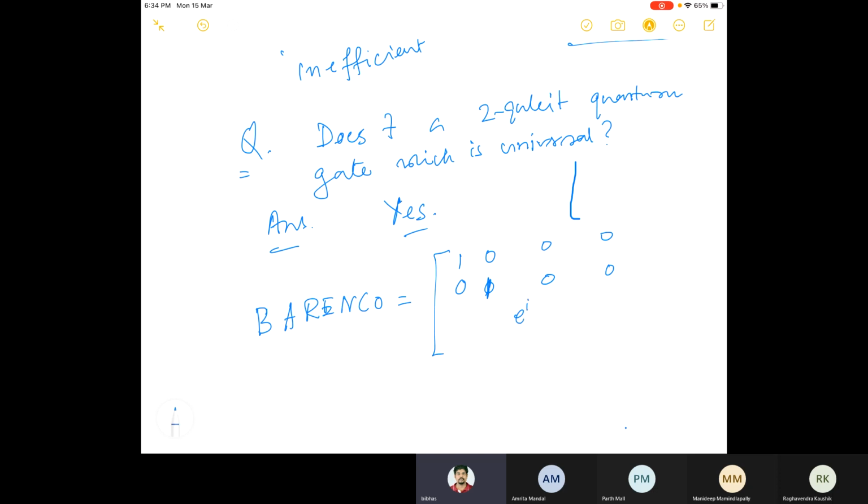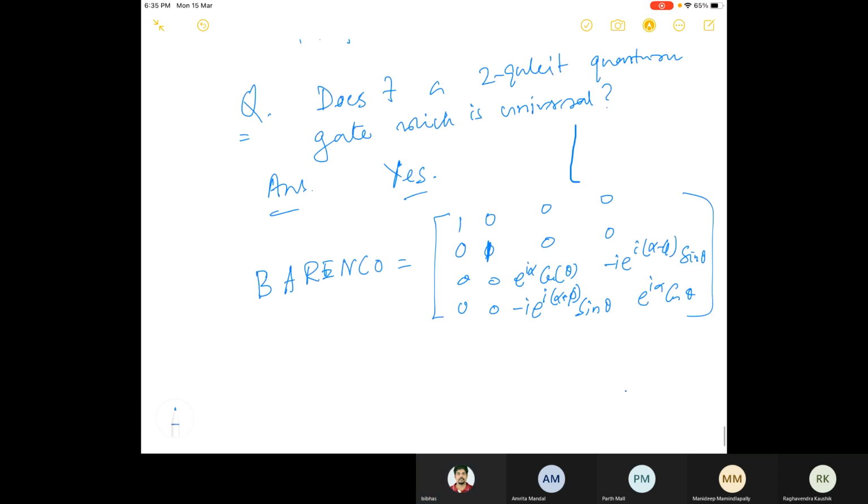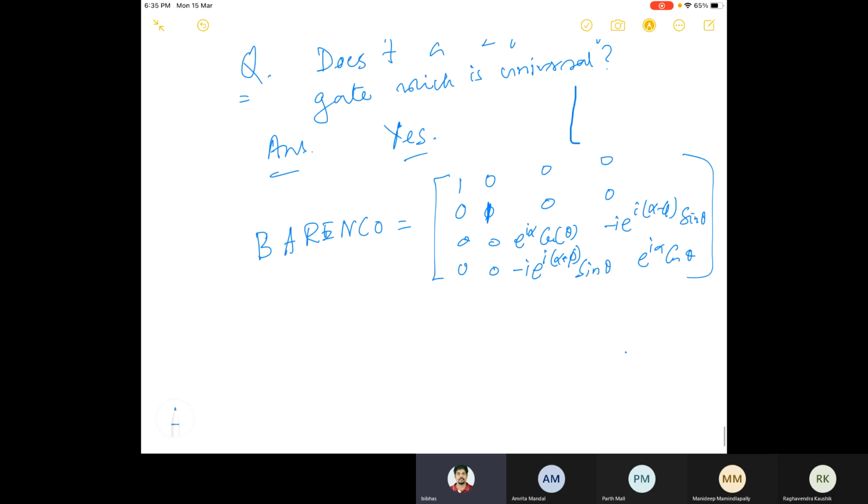So here you have e^{iα} cos θ, −i e^{i(α−φ)} sin θ, 0, 0, and −i e^{i(α+φ)} sin θ, e^{iα} cos θ. But here there is a connection between alpha, theta, and phi.